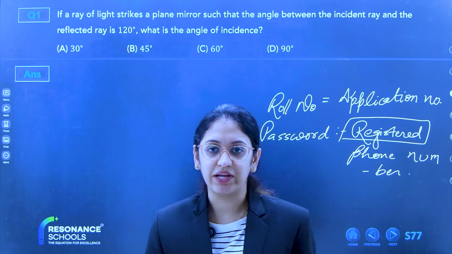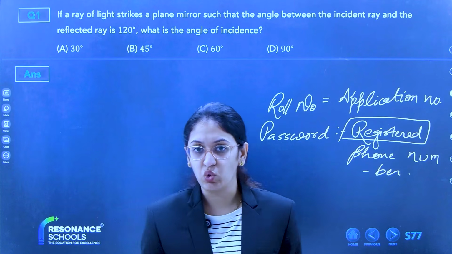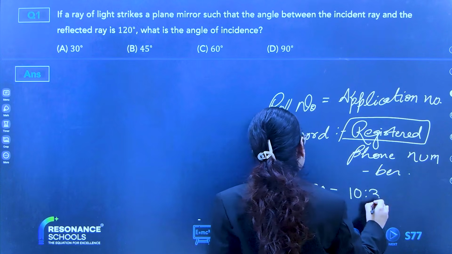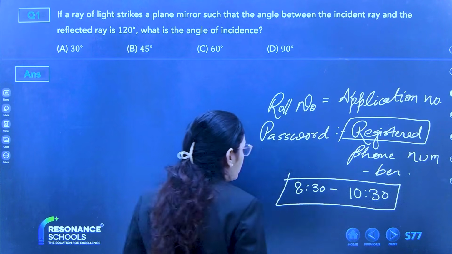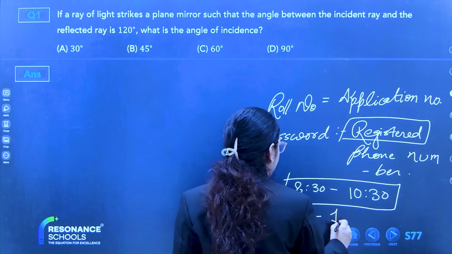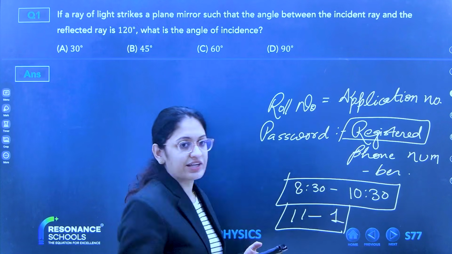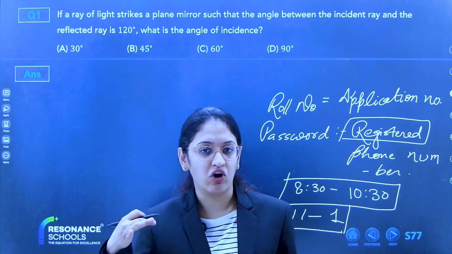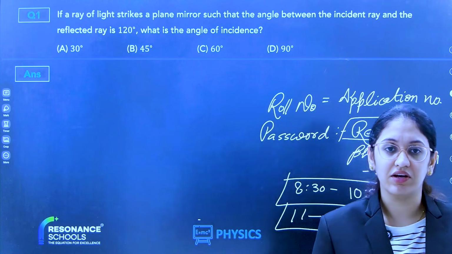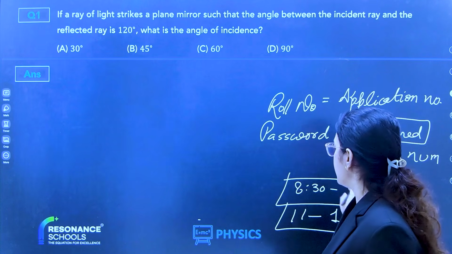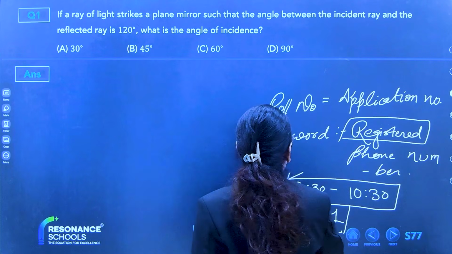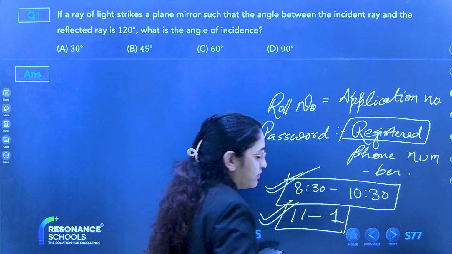See, no call you can pick in between. It is a 2-hour paper, 8:30 to 10:30. Ask everyone not to call you because it is very important. And from 11 to 1, there will be a paper discussion. In between, there's a gap of half an hour. In that half an hour, you can call anyone, eat your breakfast or lunch, whatever you want to do. But 8:30 to 10:30 and 11 to 1, you should be here. You should be writing your paper and here discussing your paper. Okay?